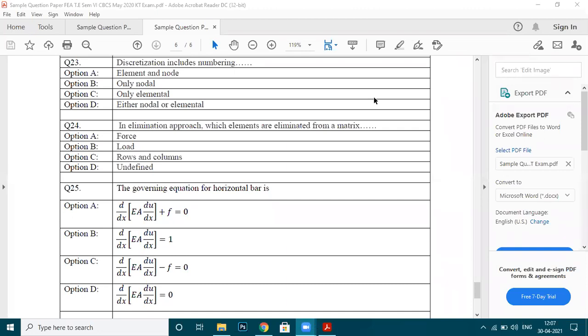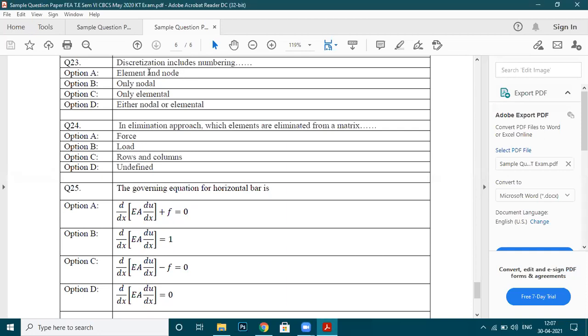I got one response from Salman, saying node and element both. That is option A, so obviously this option is correct. In discretization we are going to number the elements as well as nodes. So option A is correct.